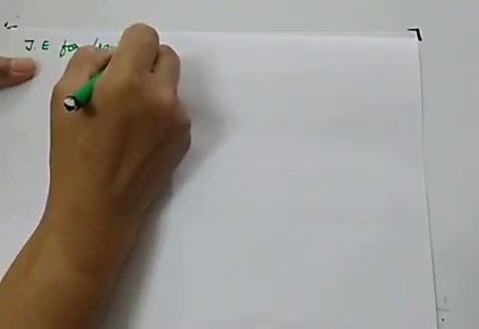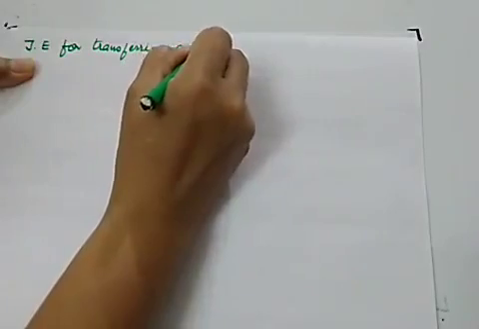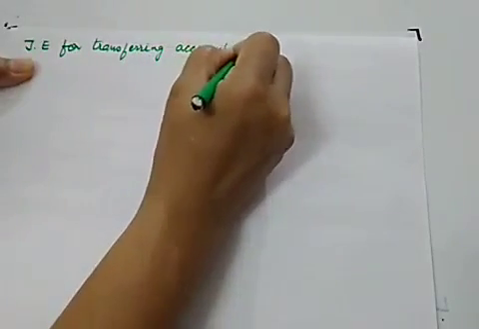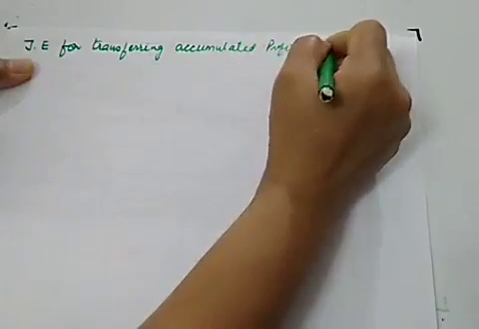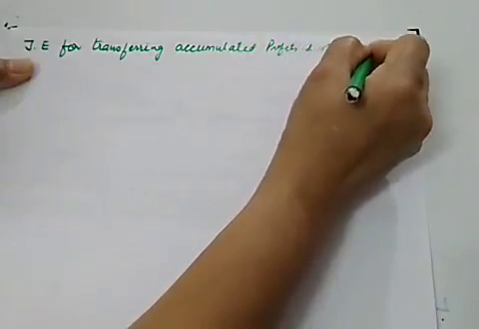So the first journal entry will be journal entry. You can make the format also. Journal entry for transferring accumulated profits and reserves.